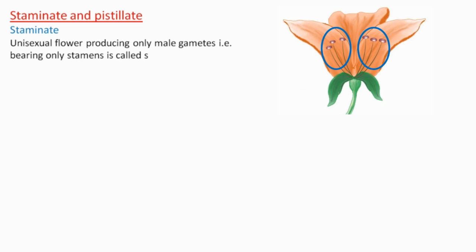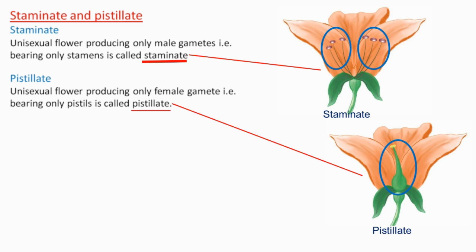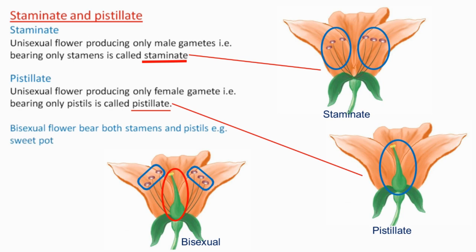The next is staminate and pistillate. The unisexual flower producing only male gametes, that is bearing only stamens, is called staminate. On the other hand, the unisexual flower producing only female gametes, that is bearing only pistils, is called pistillate. While the bisexual flower bears both stamens and pistils, for example, sweet potato.